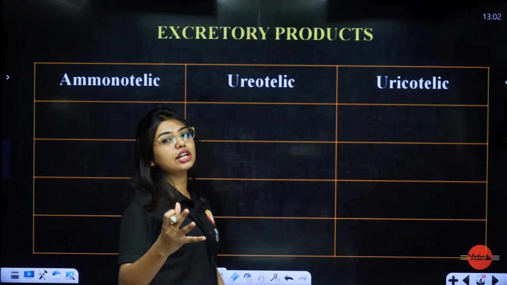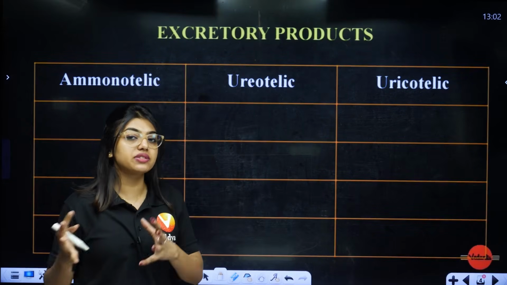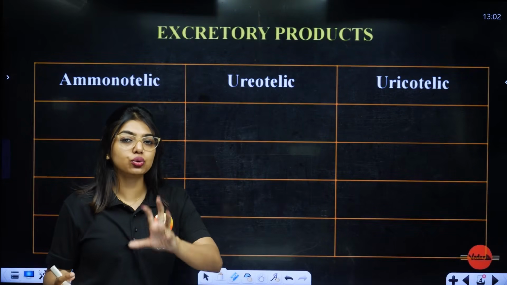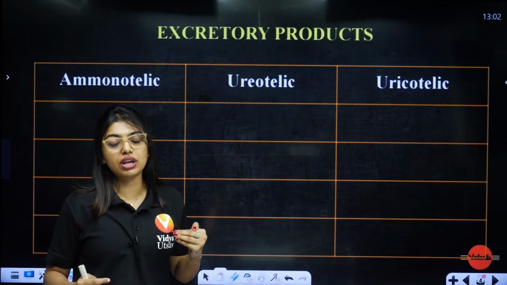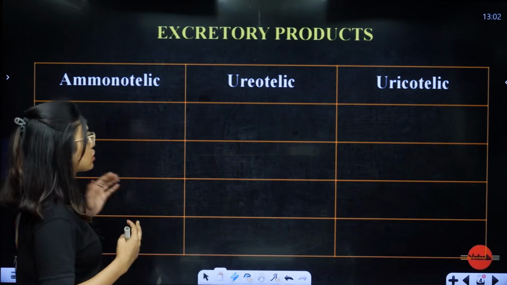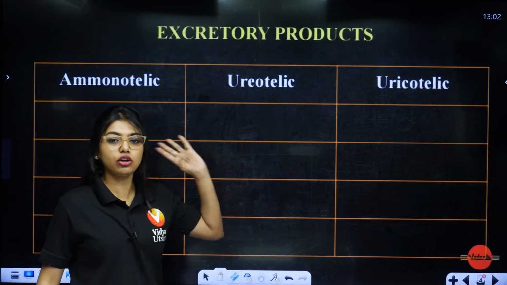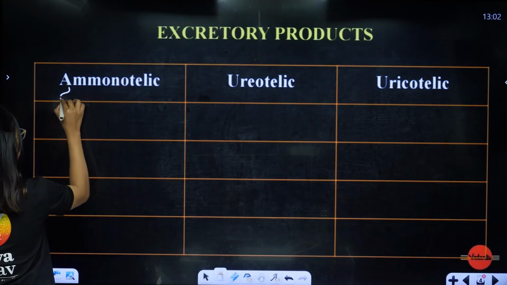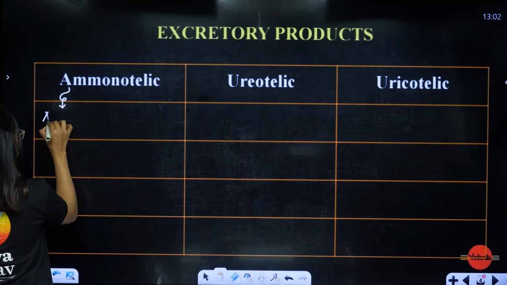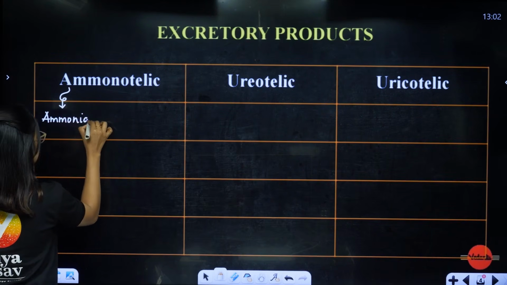So the first thing that you have to study is the nitrogenous waste that I mentioned. What is nitrogenous waste? There is ammonia, uric acid, and urea. Now the organism that is giving out ammonia, we call it an ammonotelic organism. I have already written ammonotelic, ureotelic, uricotelic. That means this organism is giving out ammonia.